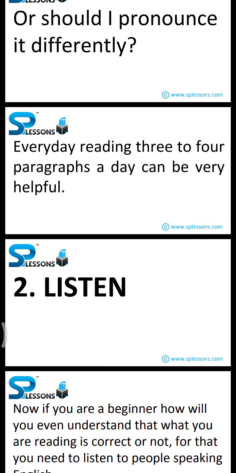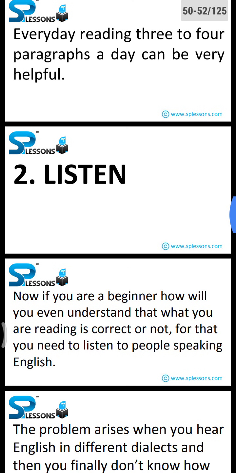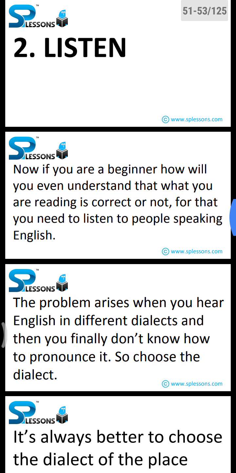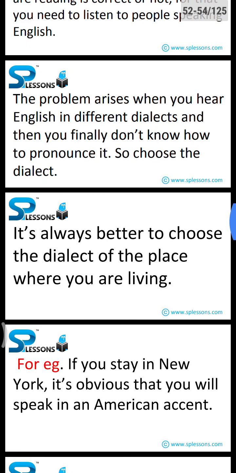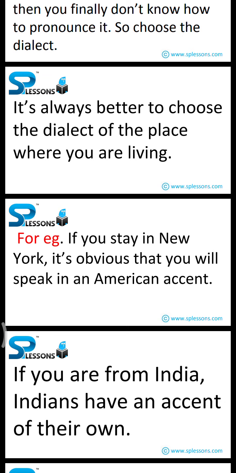The second solution, listen. Now, if you are a beginner, how will you even understand whether what you are reading is correct or not? For that, you need to listen to people speaking English. The problem arises when you hear English in different dialects and then you finally don't know how to pronounce it. So choose the dialect. It's always better to choose the dialect of the place where you are living. For example, if you stay in New York, it is obvious that you will speak in an American accent. If you are from India, Indians have an accent of their own.